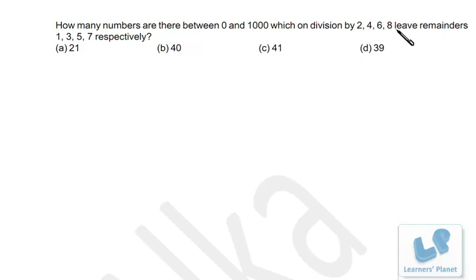Now the LCM of 2, 4, 6, 8 will be obviously 24. So LCM minus 1, right? So it's 23. The first number is 23. You can very well verify. If you divide this 23 by 2, 4, 6, 8, you'll be getting these remainders only, right? So finally, what you have to do, you have to find out the multiples of 24 and just deduct 1 from that. So all the numbers between 0 to 1000, when they are divided by 2, 4, 6 and 8, they will be leaving this remainder, right?